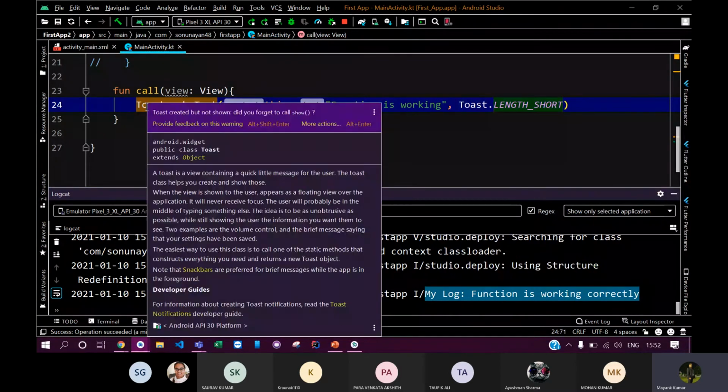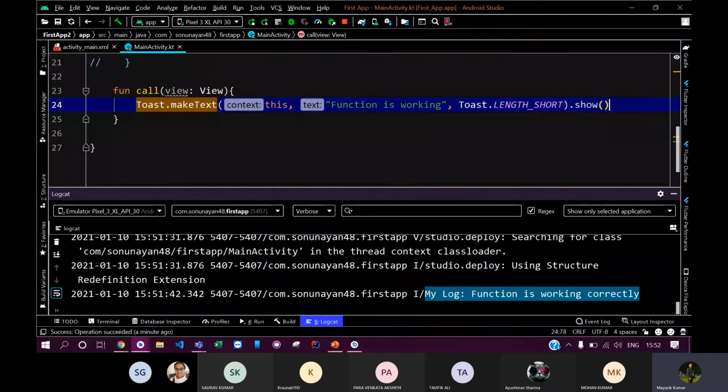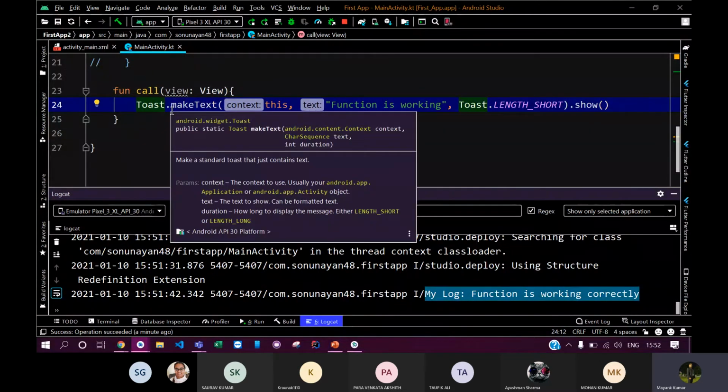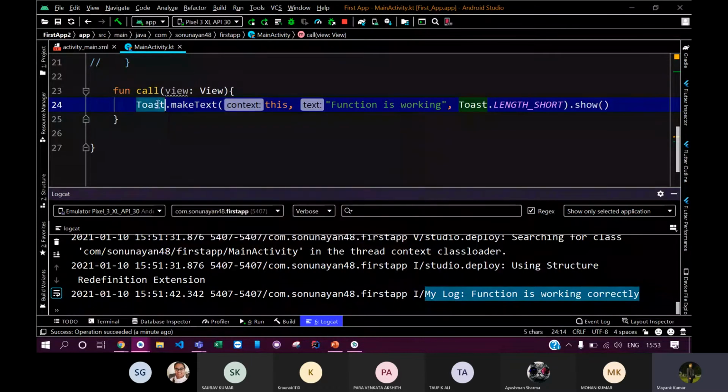Again, let me help you get through the toast statement. When you are adding a toast message, first you write Toast, then makeText, which means it is making the message that you want to send. The first argument is context, which you will generally refer to as this. This means, if you have heard of objects, the object of this class.